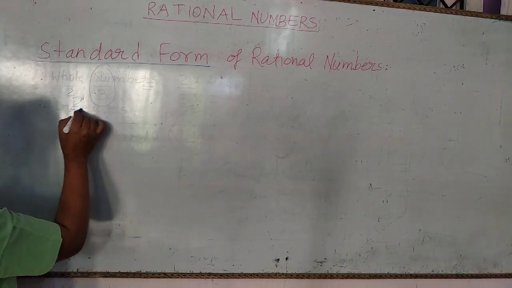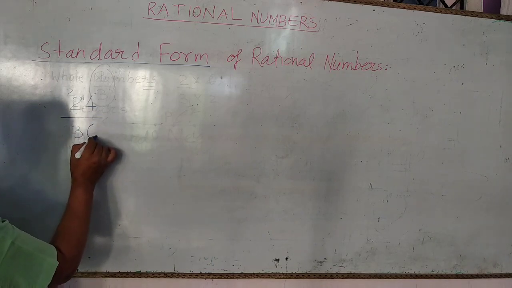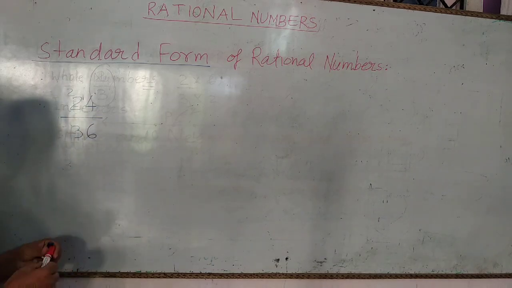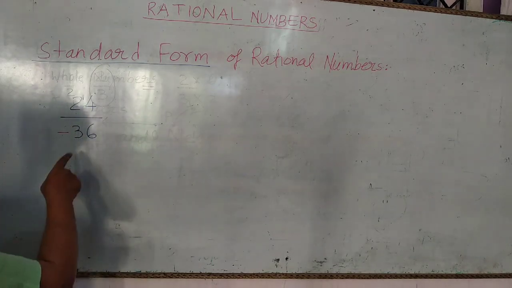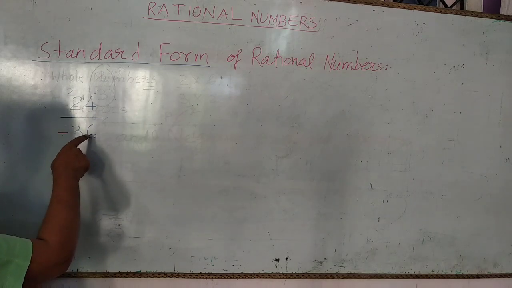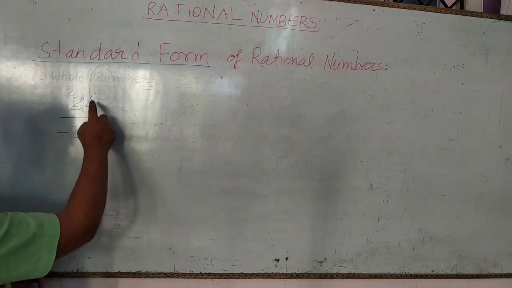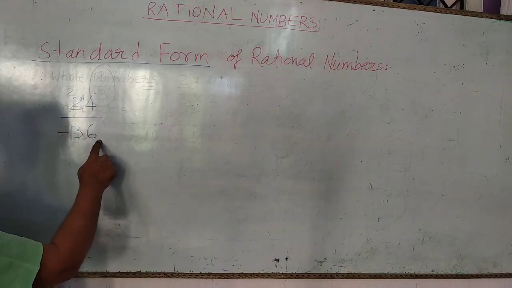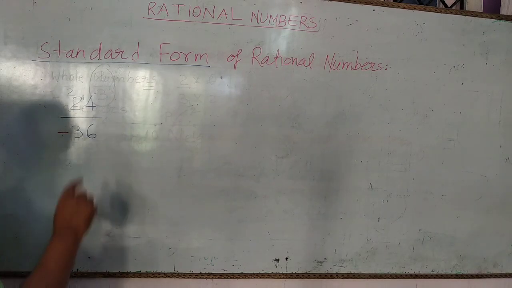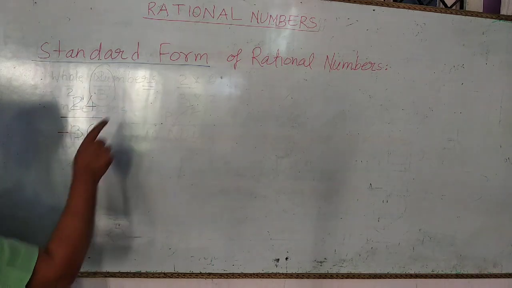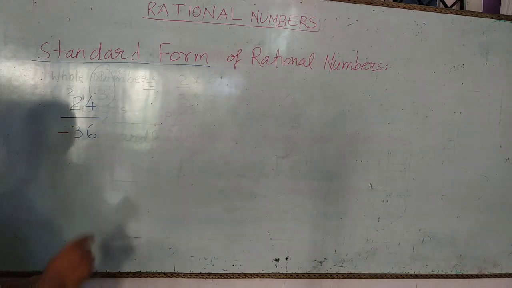Suppose we have a rational number 24 upon minus 36. Here the denominator is minus 36 and it is a negative number. Here P and Q both are integers and Q is not equal to 0. So this number is a rational number. But in standard form, the denominator of the rational number should be positive.